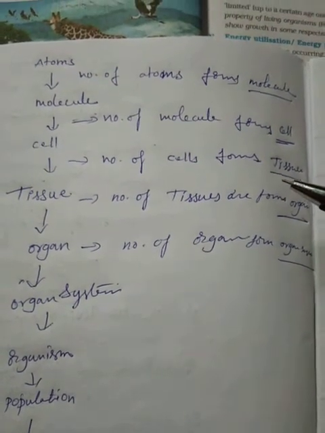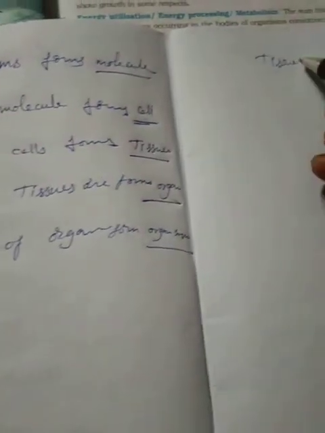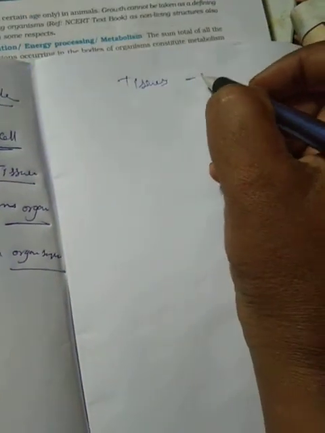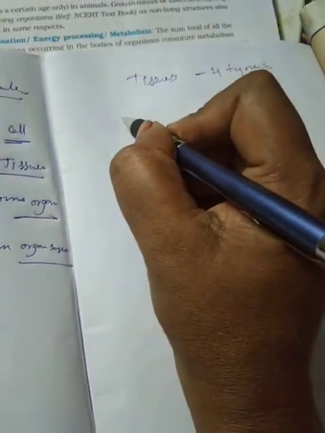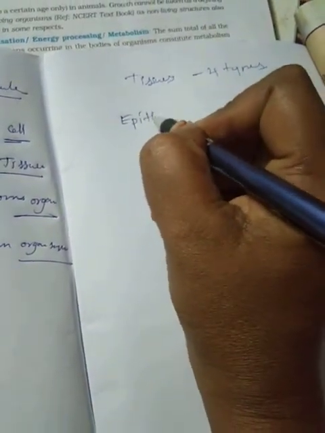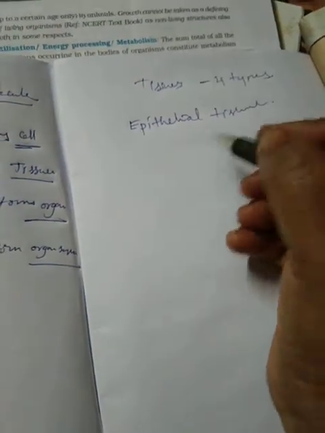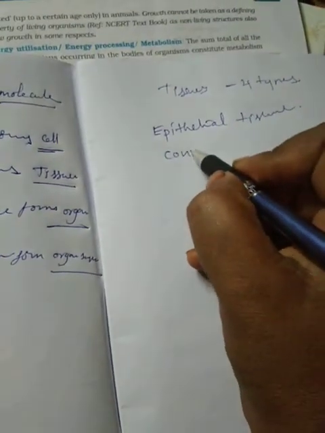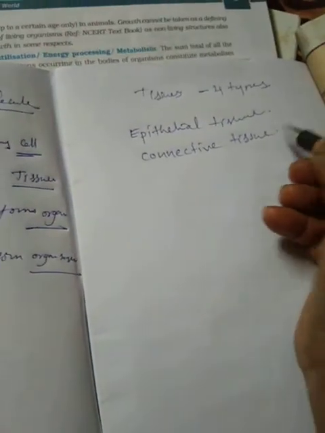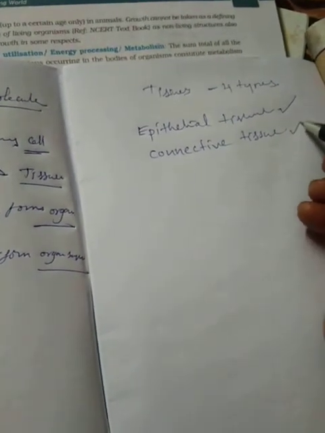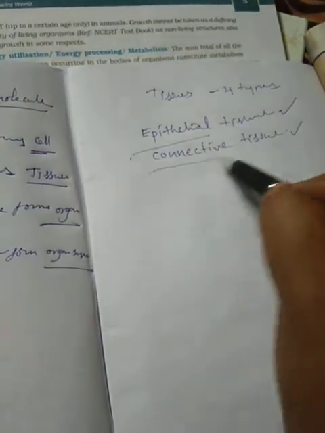How many tissues? Mainly, tissues are four types. For example, epithelial tissue, and second one, connective tissue. First one, epithelial tissue, and second one, connective tissue. So, what is an epithelial tissue and what is a connective tissue?